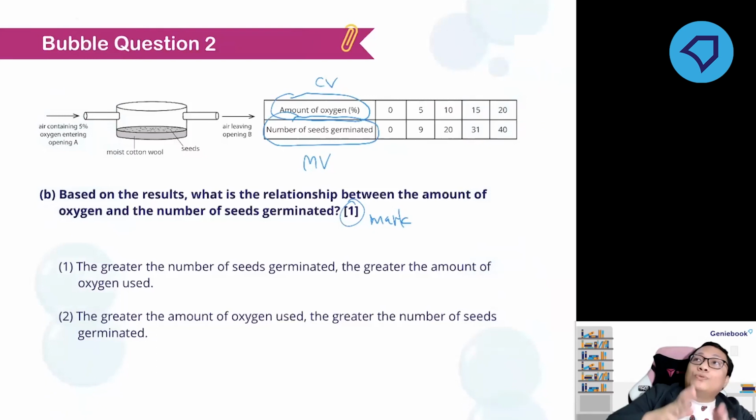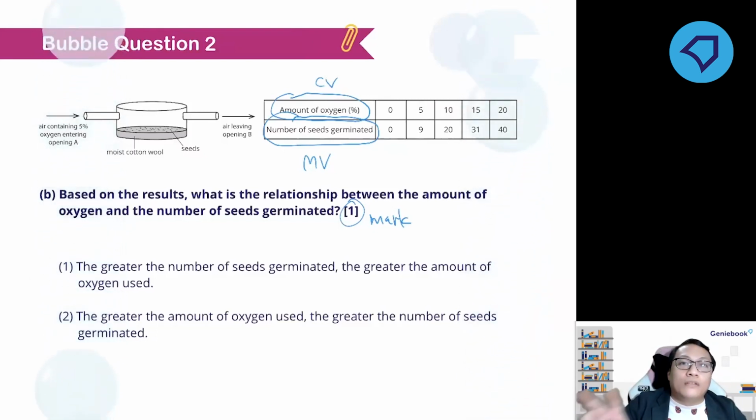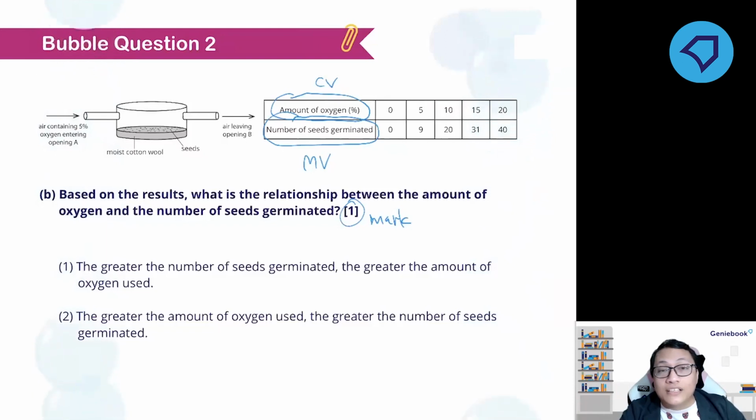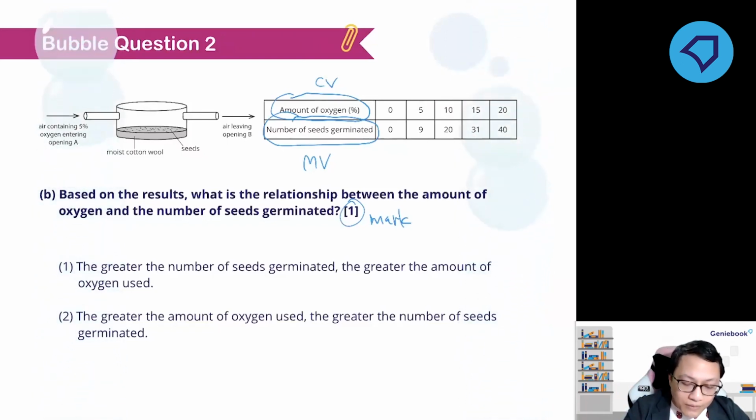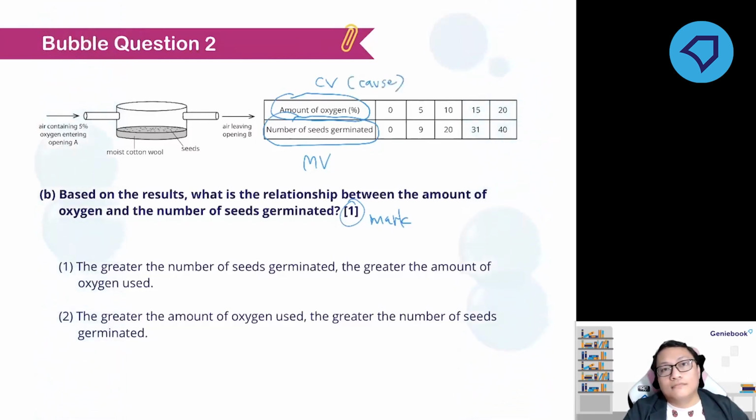Now, in order for you to present the relationship between 2 variables, you need to identify which one is the cause and which one is the effect. The change variable is actually the cause, the cause of changes in the measured variable.